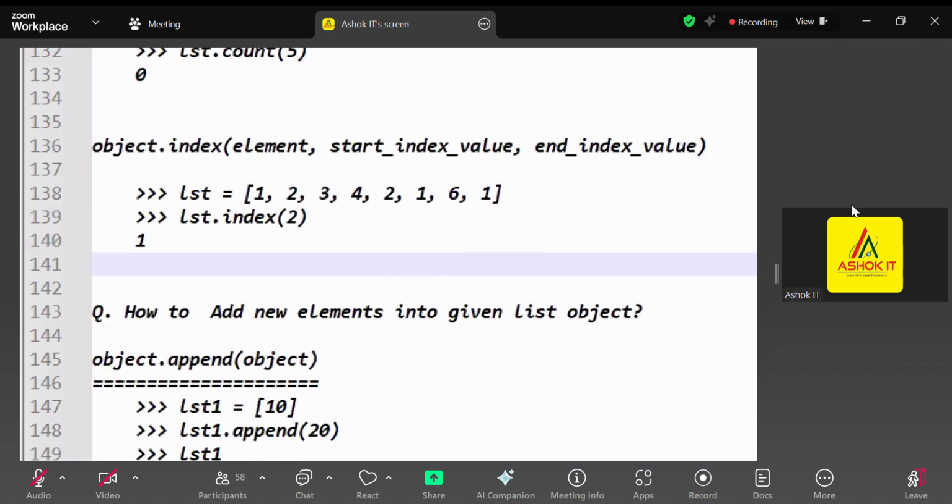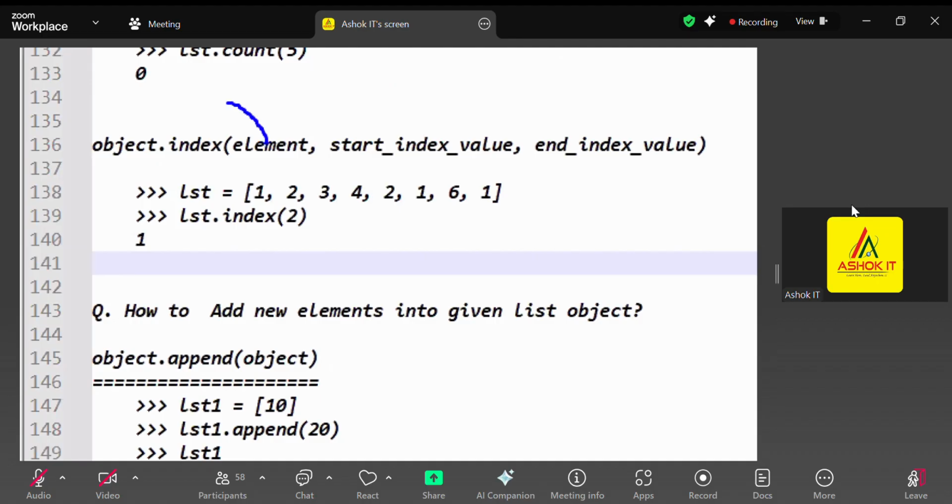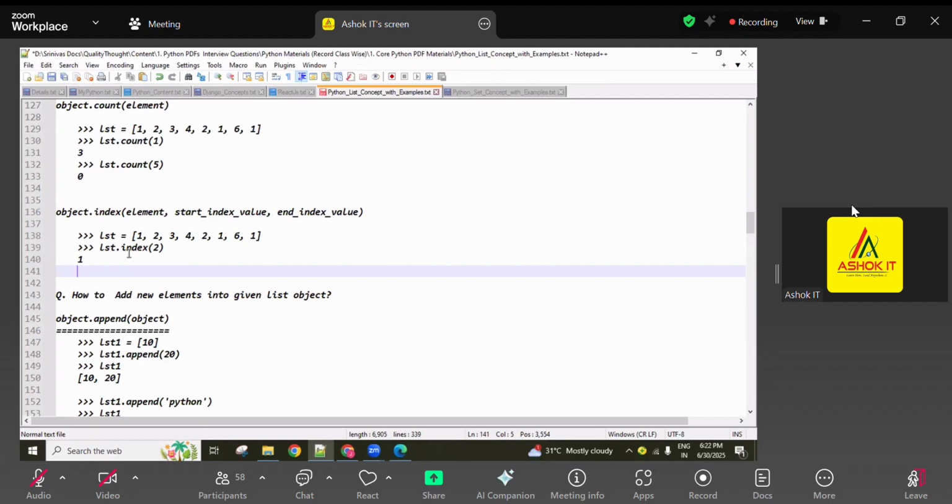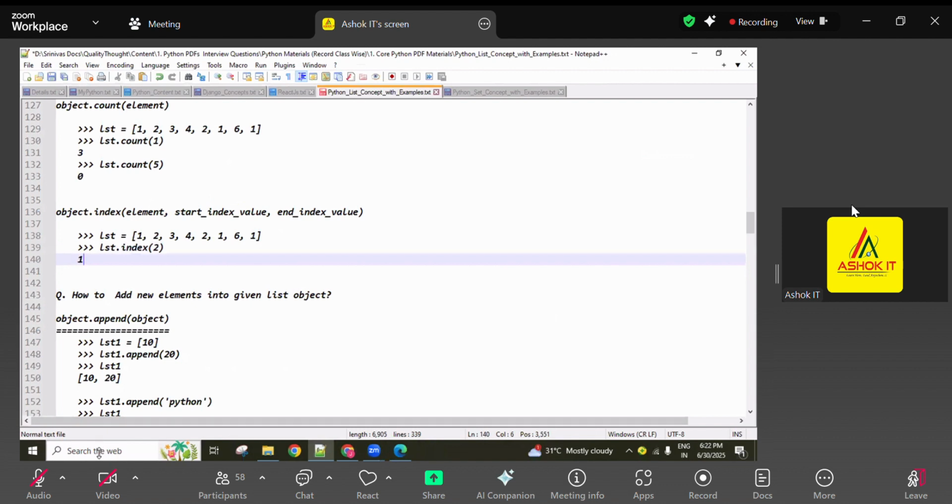Next, index method, guys. Index method behavior is, this given element, not how many times, but in which index position it is available, that index value is returned. If multiple times available, the first occurrence related index value is returned. So right now I'm using index of 2. So 2 means the second value is available in this index position, so this index position is 1. That's why 1 returned. Even though it is available here, the left to right searching returns the first occurrence. Okay. So when we are working with index method, if this given value is not available, then what happening?